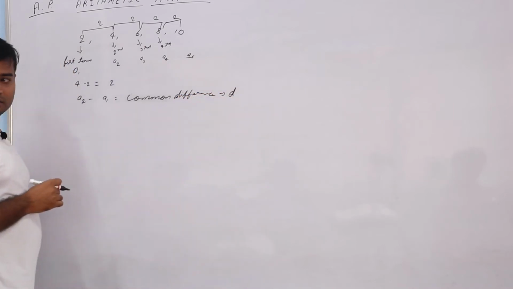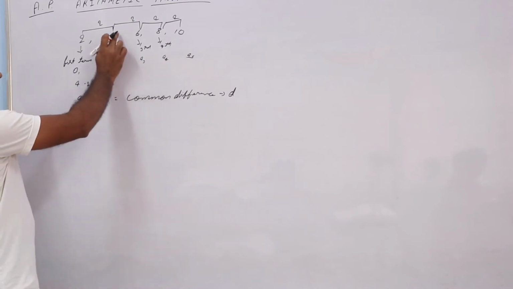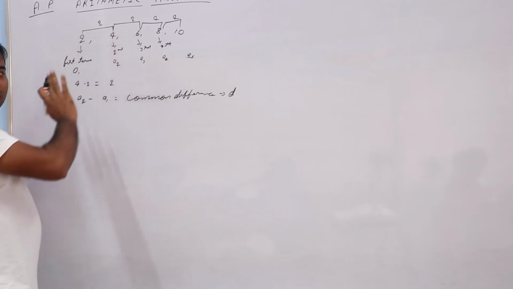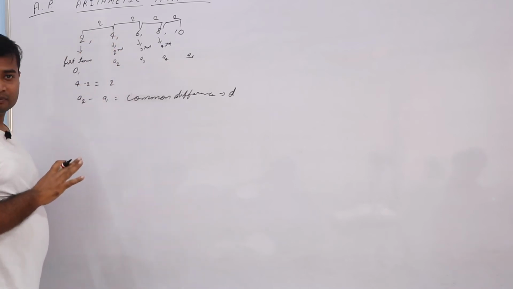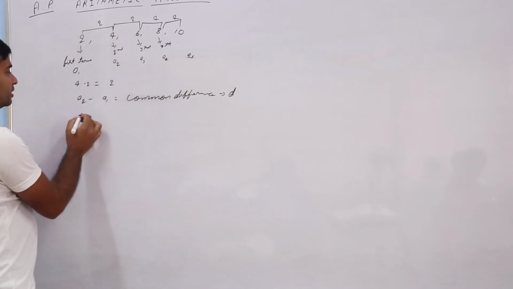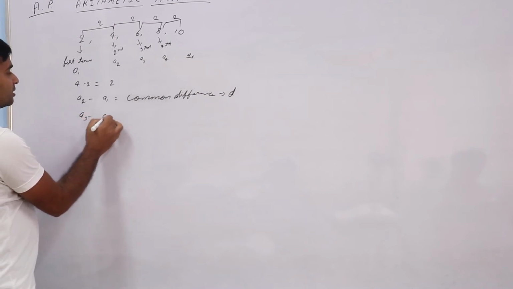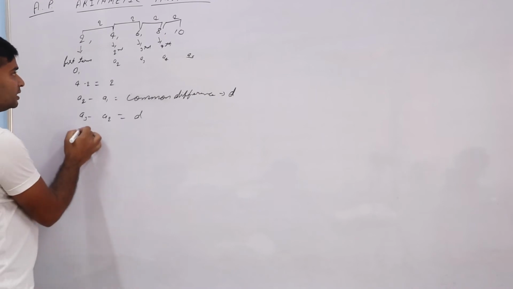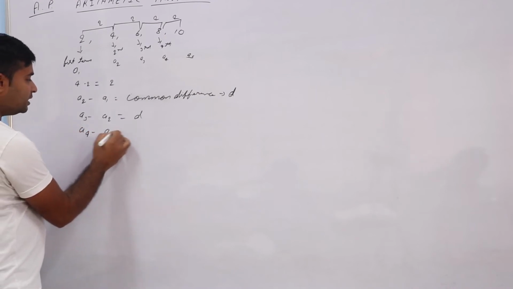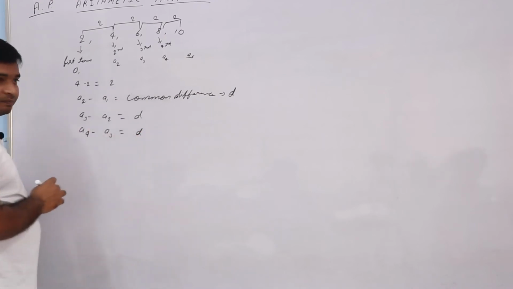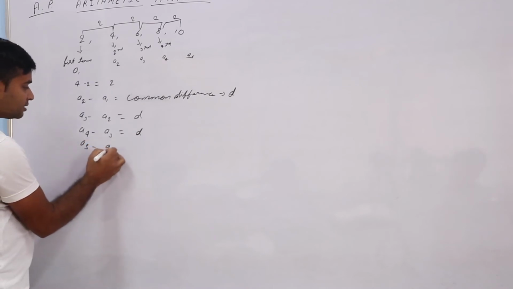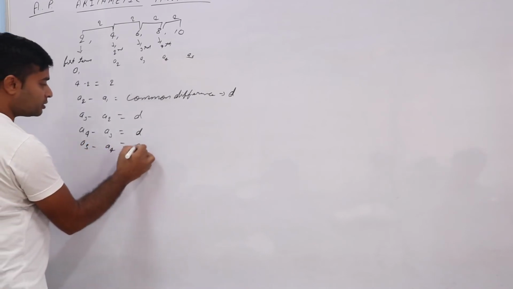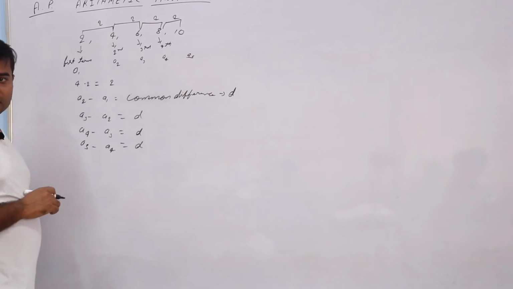And it will always be A2 minus A1, not A1 minus A2. Here everywhere it can be A3 minus A2, also the common difference only. We can say A4 minus A3, A5 minus A4, also the common difference only.